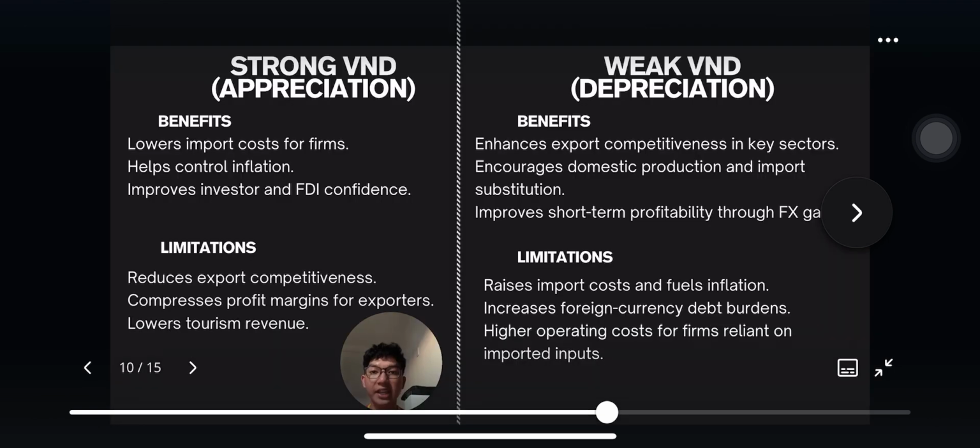For the strong VND appreciation, on the positive side, enterprises can reduce costs when importing equipment, goods, and raw materials from intermediary countries. In September 2025, total imports reached 39.82 billion USD, encouraging firms to import more to lower production costs and increase access. This also helps to control domestic inflation by easing import pressure and strengthens FDI confidence thanks to a stable exchange rate. However, businesses exporting goods or services face drawbacks.